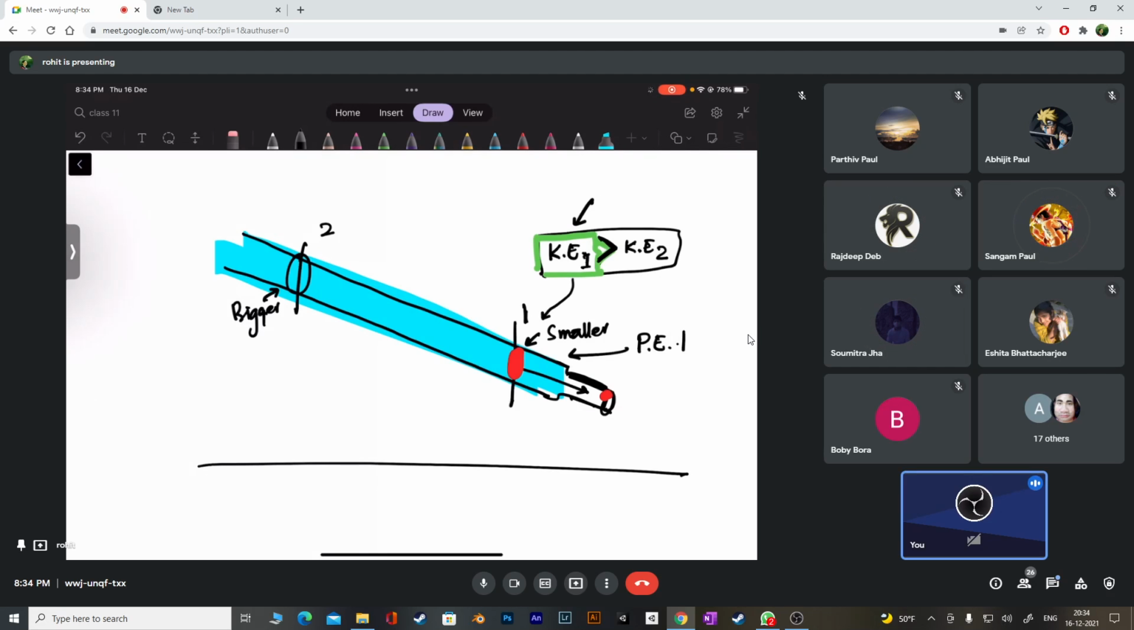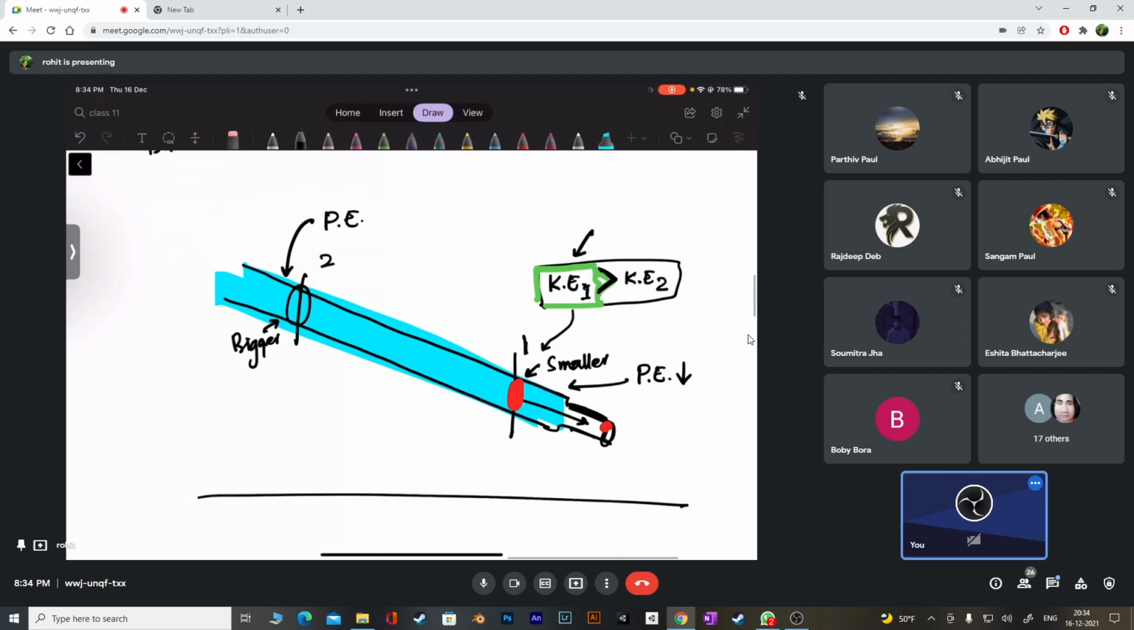Smaller. Potential energy is small. Okay, example. I'll give you a very bad example, but I think it will work. Okay, let's come back here. What do you think happens to potential energy? Same or large? Large.